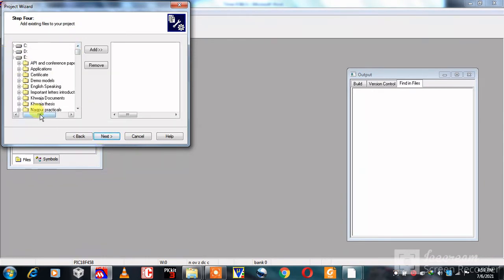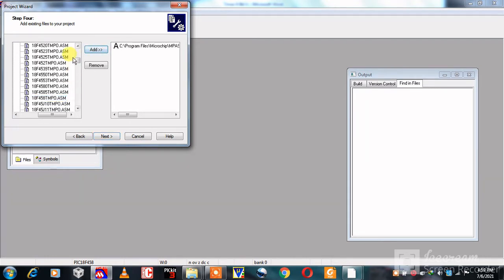Here click on the plus sign of C drive, then click on the plus sign of Program Files, then click on Microchip, then click on the plus sign of MPASM Suite, then click on the plus sign of Object. Select 18F458 TMP0.ASM, click on Add.